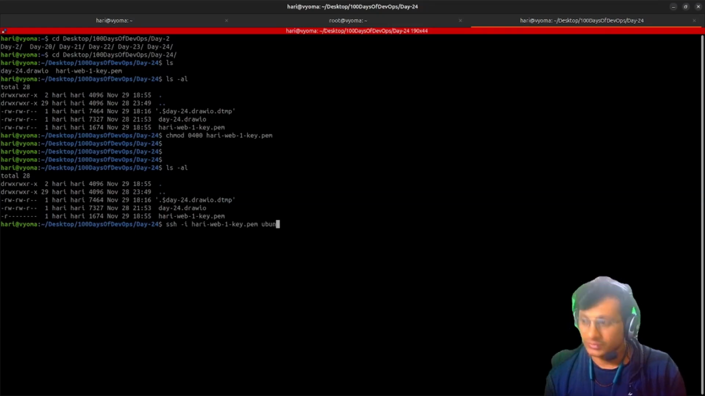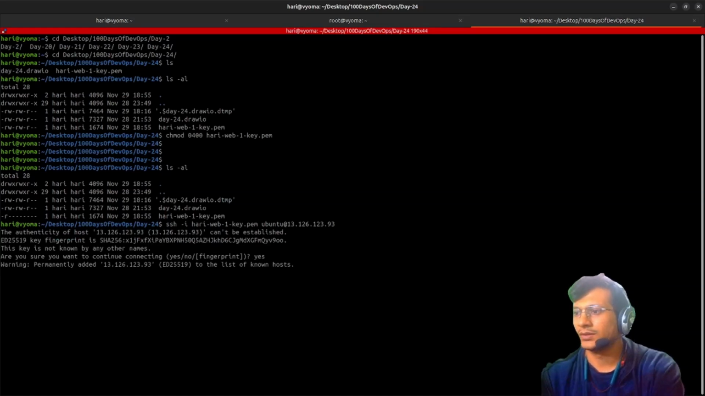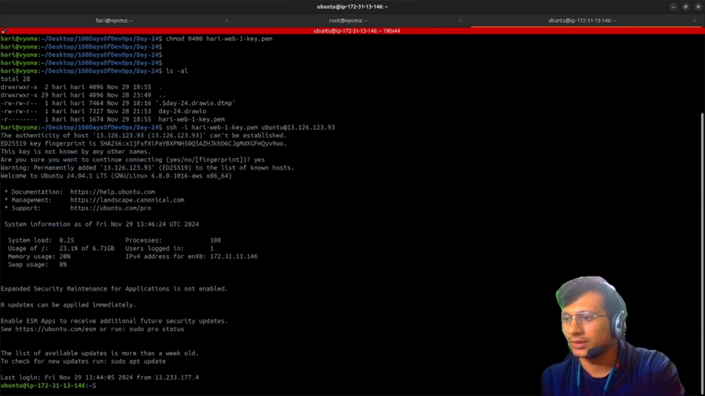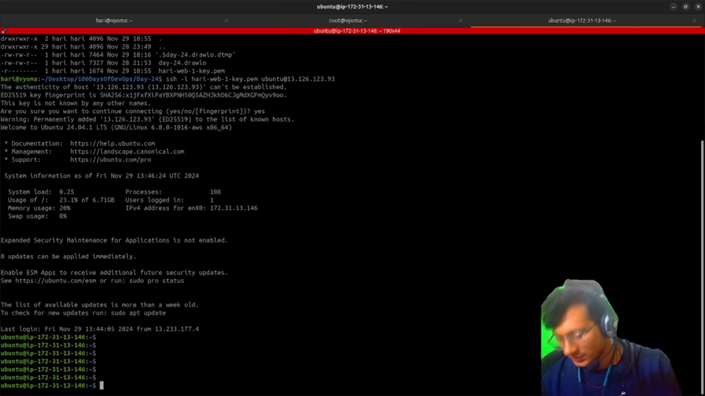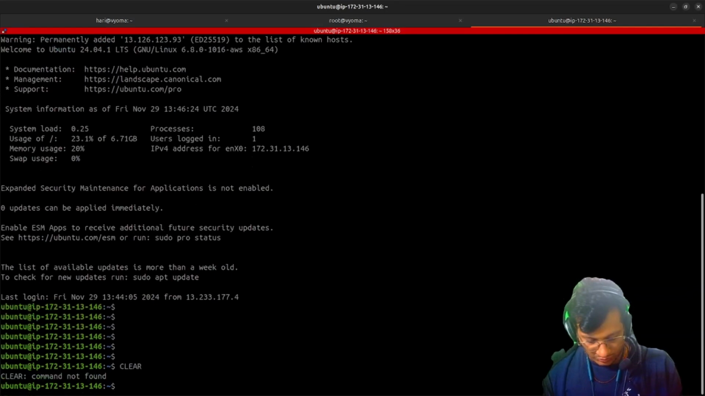And what is the username? Ubuntu. And this is the IP. So yes, I think we should be connected soon. Yeah, we are connected. Okay, we are inside this particular server. So that's how you can connect into any particular EC2 instance. We can make it more secure over time.